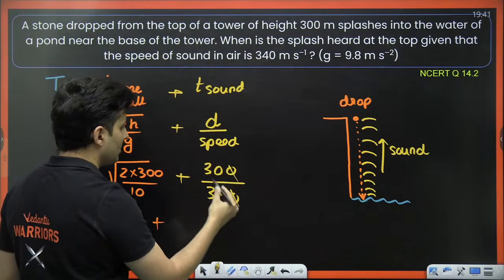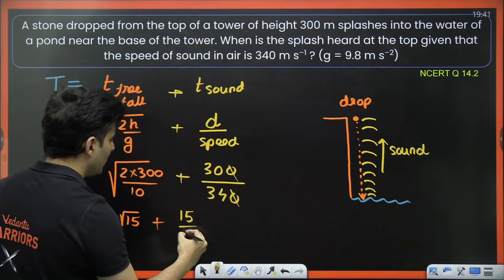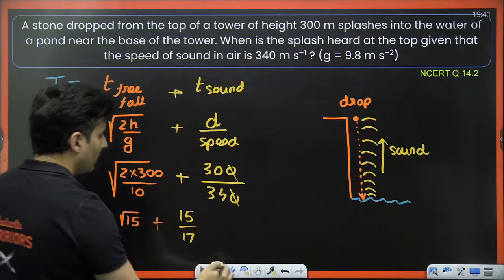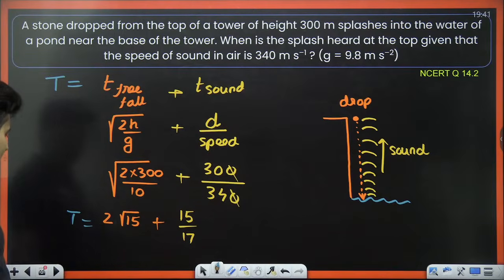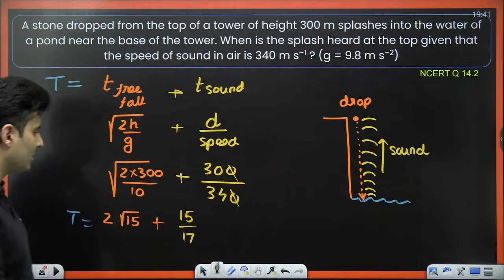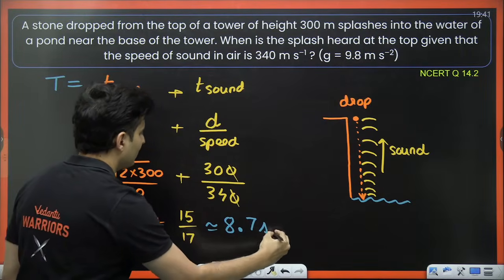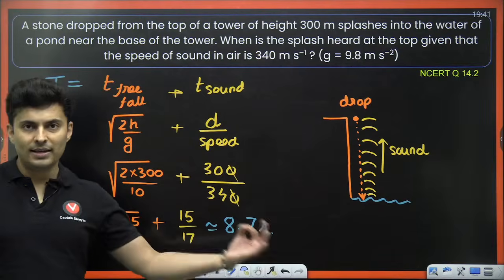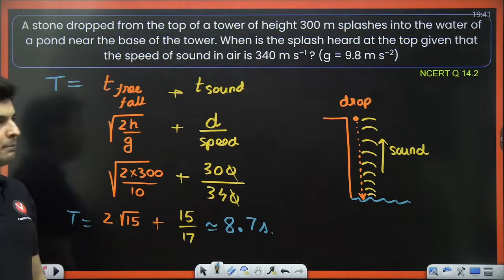Zeros cancel, 30 by 2 is 15, 34 by 2 is 17. That will be the total time taken. Substituting the values, it comes out close to 8.7 seconds. The main thing is the method, nothing else.